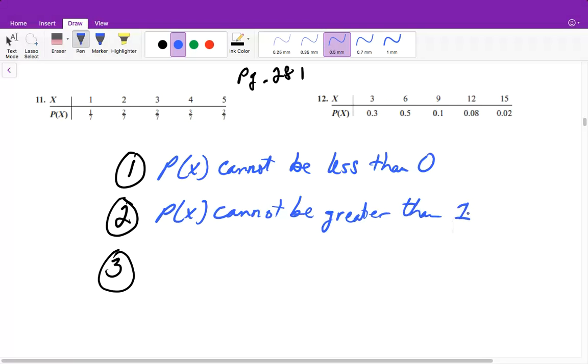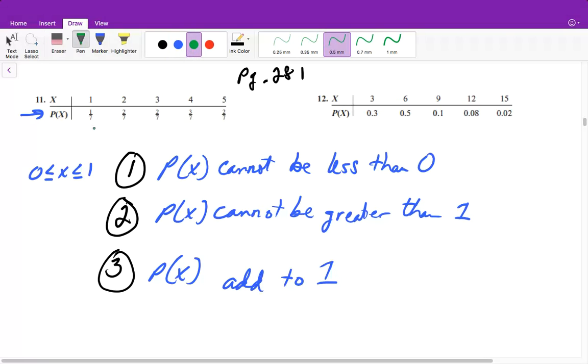Because as we've learned before, the probability of an event happening can only be between 0 and 1. So we can never have one individual probability be more than 1, and we can never have one individual probability be less than 0, or it's impossible. And then the probability of x, so the entire row, must add to 1. So if any one of these fail, then it fails, period.